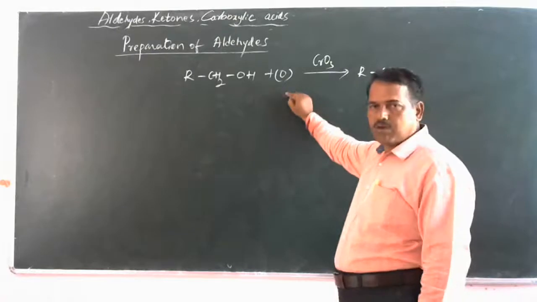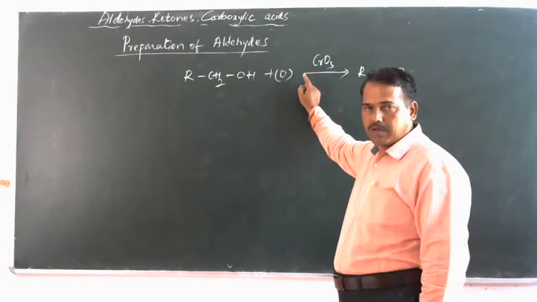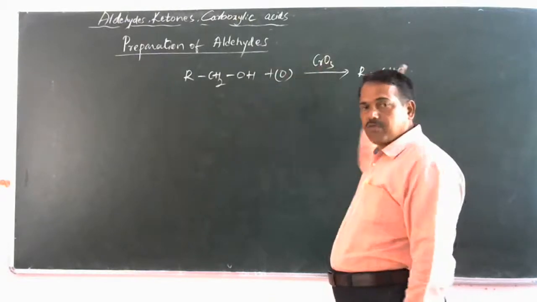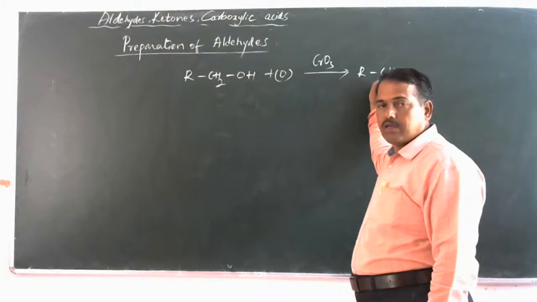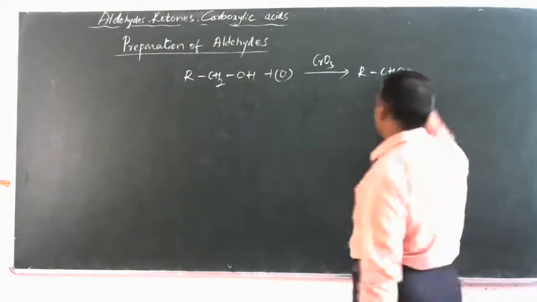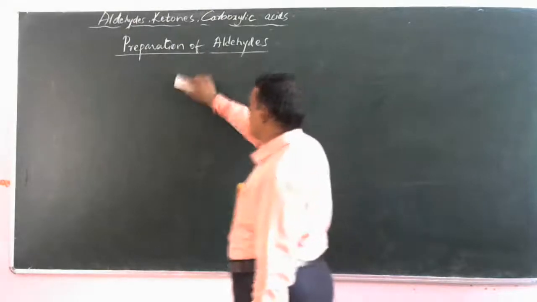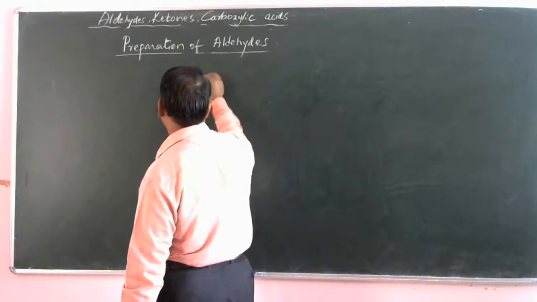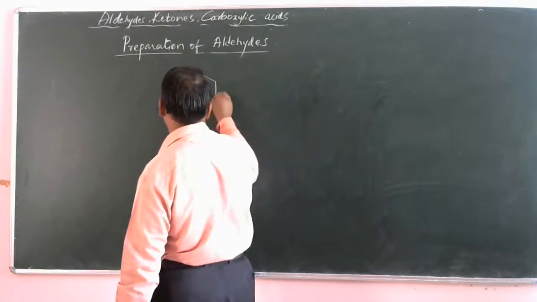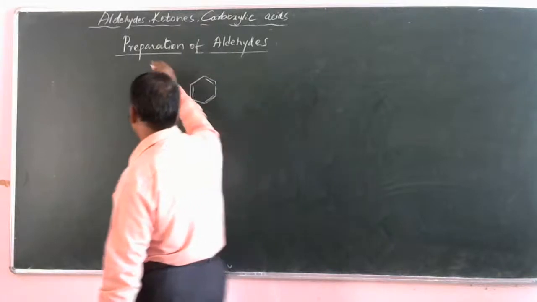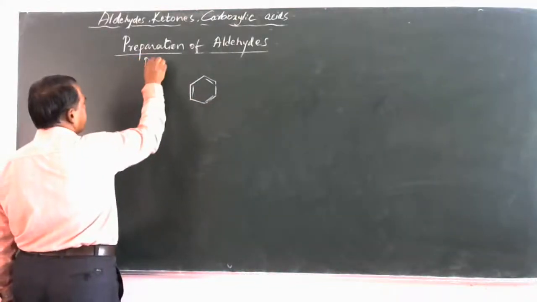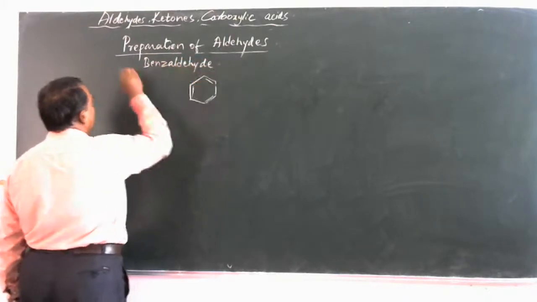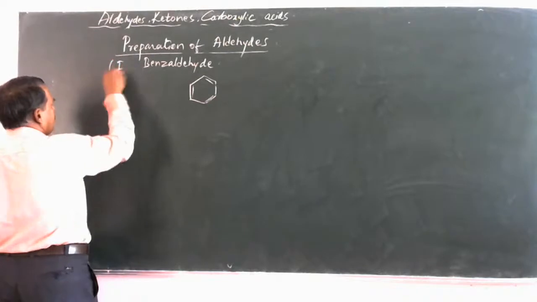If you use a strong oxidizing agent like acidified potassium permanganate or potassium dichromate, an alcohol can be oxidized to carboxylic acid. So that is the basic which you already know. Now we shall study the preparation of benzaldehyde. Preparation of benzaldehyde, first, A.